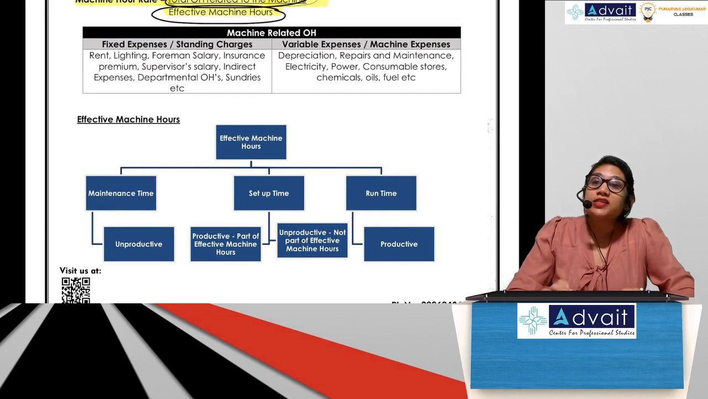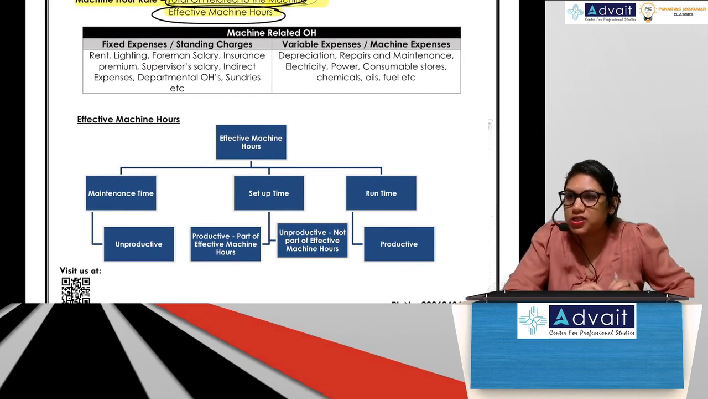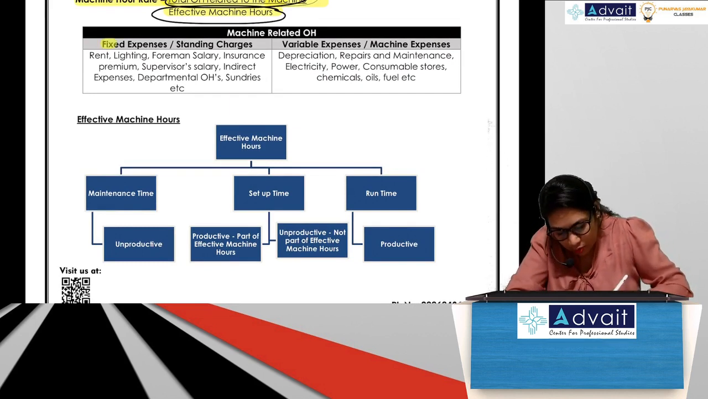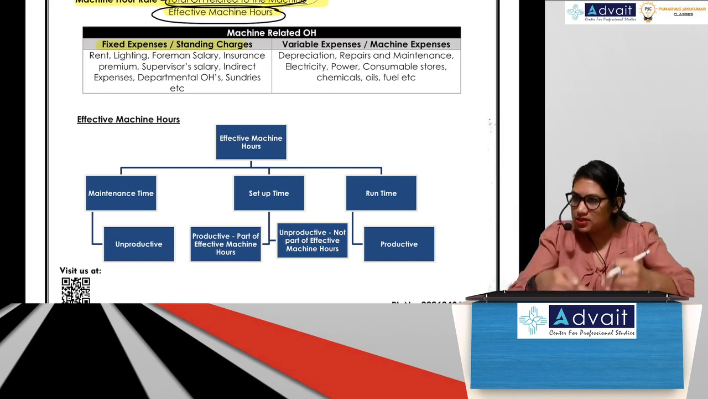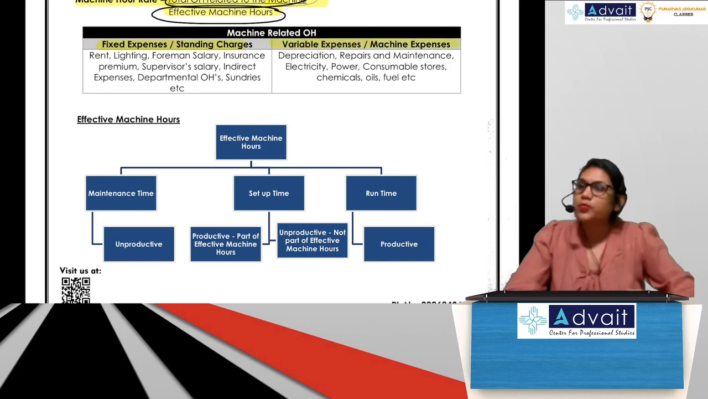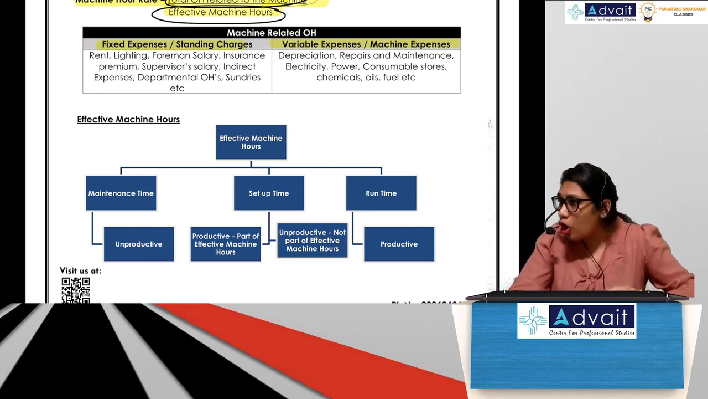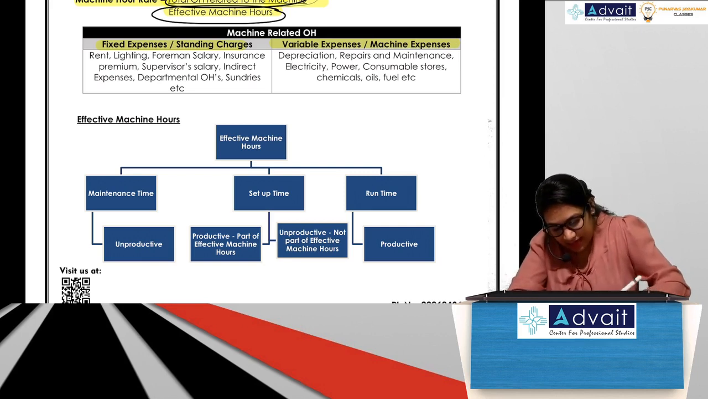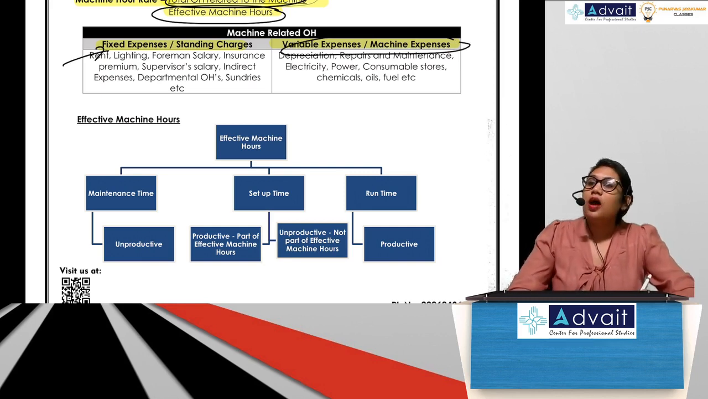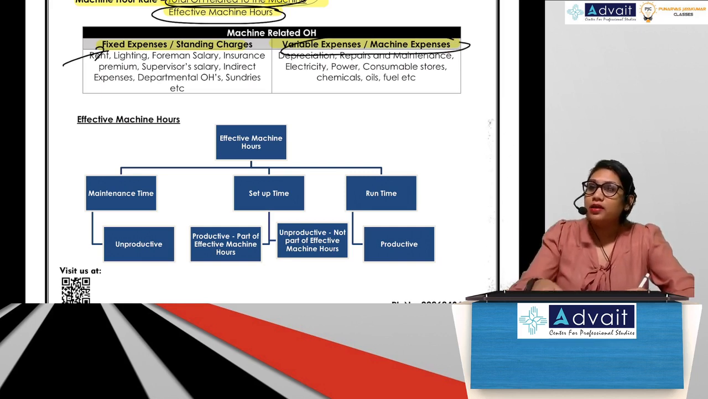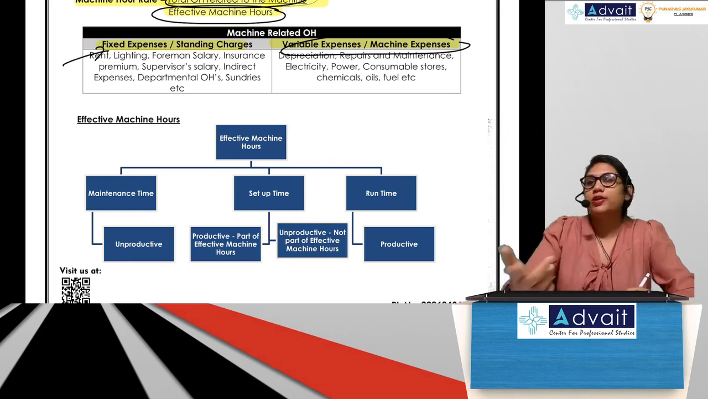Total overheads related to the machine can be categorized into two types. First one, fixed expenses or standing charges. All your fixed expenses will be grouped under this category. And the second, variable expenses or machine expenses. Whether the machine is functioning or not, fixed expenses will be incurred. And variable expenses of the machine are those expenses which will be incurred depending on the usage of the machine.